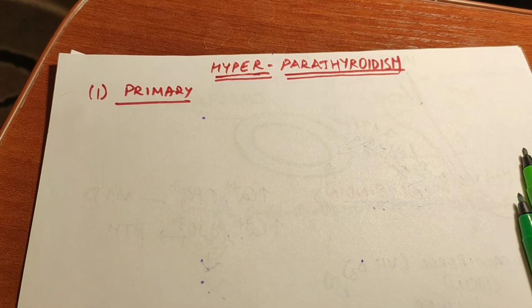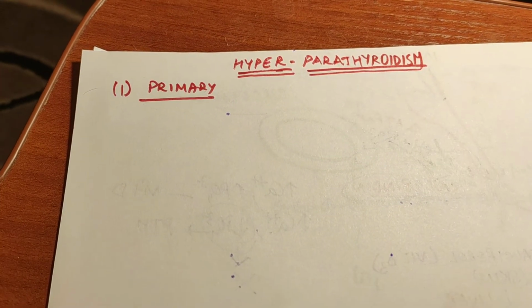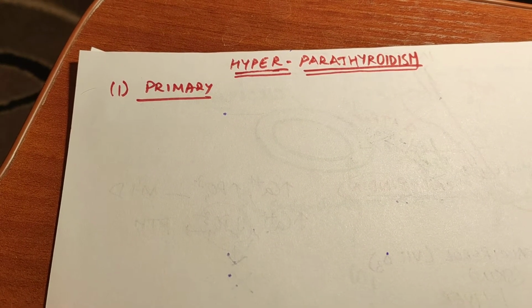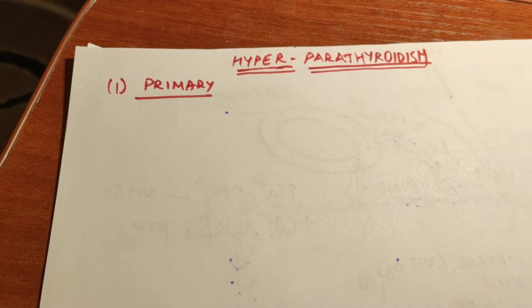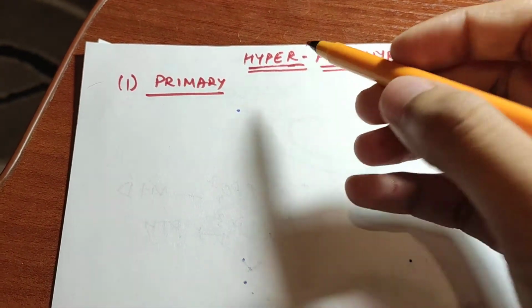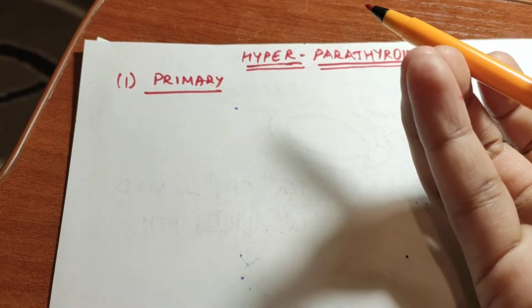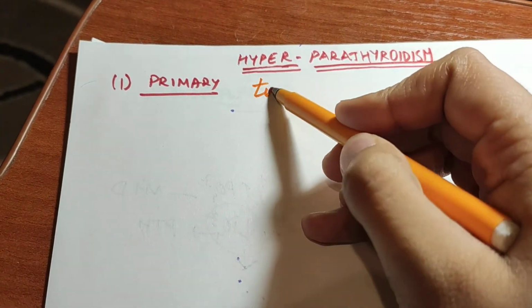In primary hyperparathyroidism, the primary cause is that the parathyroid gland is producing more parathyroid hormone. We'll discuss secondary and tertiary later, then you will know the difference. But in primary, the parathyroid gland is producing more. Why is the parathyroid gland producing more? The most common cause is a tumor.